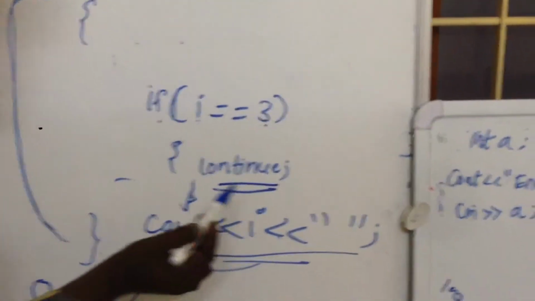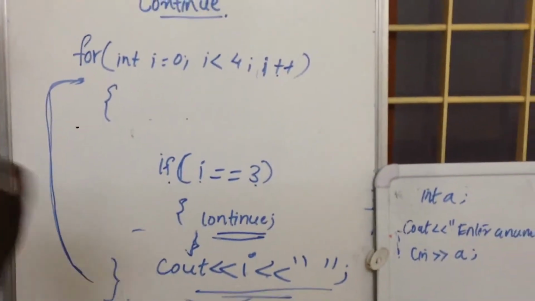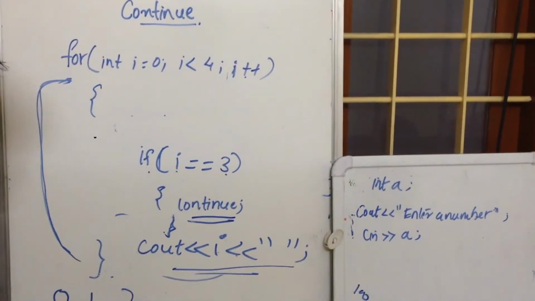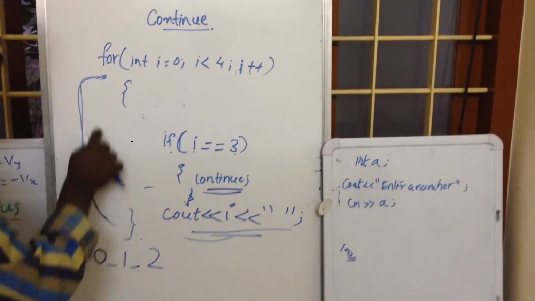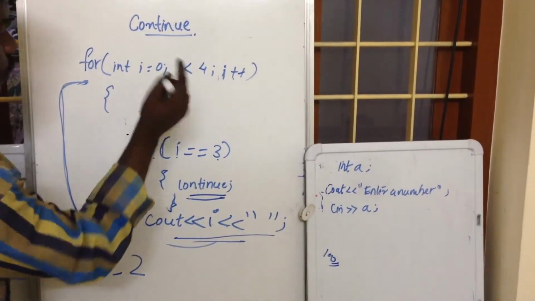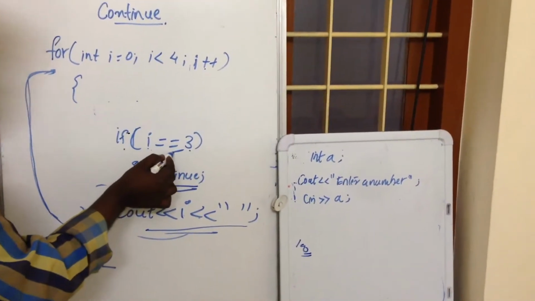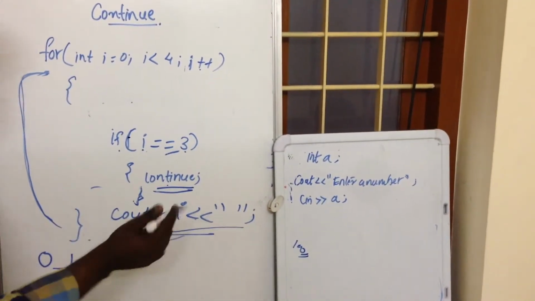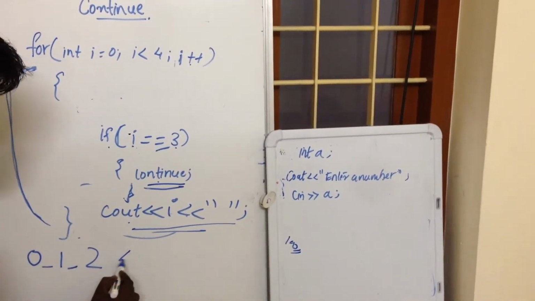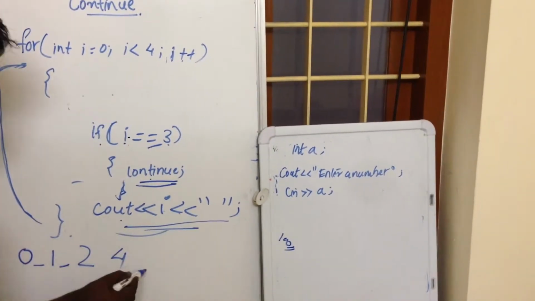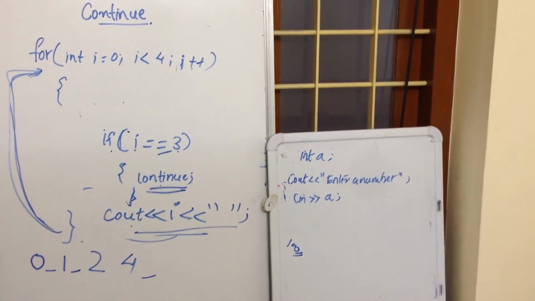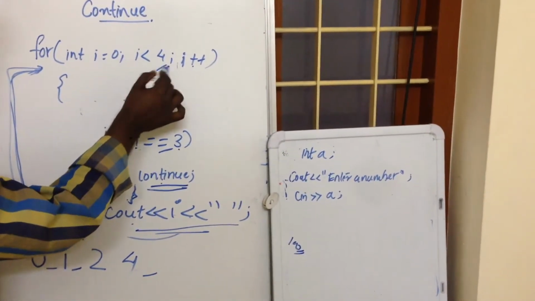So cout << i. Now the current value of i is 3, and cout << i will not execute, so we won't get a 3 here. Then the fourth time, i is equal to 4. This condition fails because now the value of i is 4, so no continue is invoked. Then cout << i, so we get a 4 here. Then there is a space. Then after coming back, the value of i becomes 5, and the main condition fails.